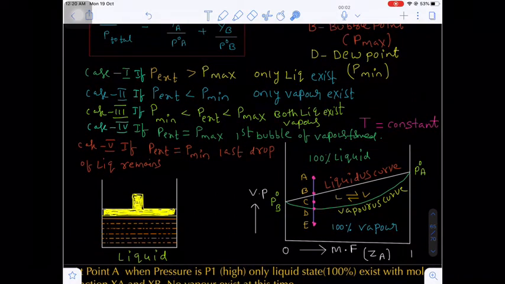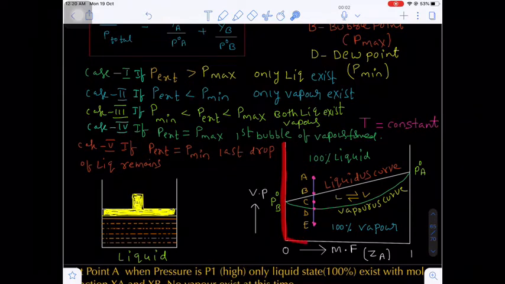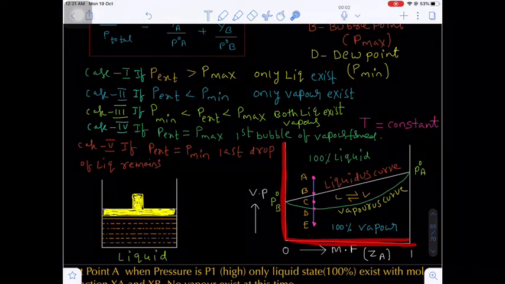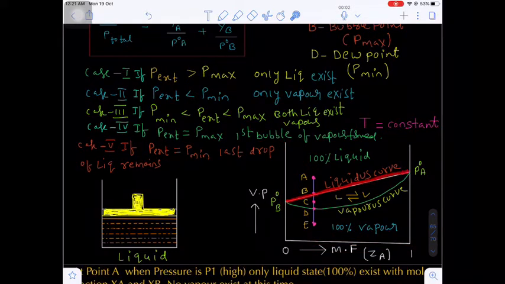In this graph, if you carefully observe, on the y-axis we are taking the vapor pressure, and on the x-axis we are taking the mole fraction of both the liquid and vapor phase. Now, we know the straight line corresponds to the liquidus curve and the curvature corresponds to the vapor curve. In between the liquidus curve and the vapor curve you have both liquid and vapor in dynamic equilibrium.